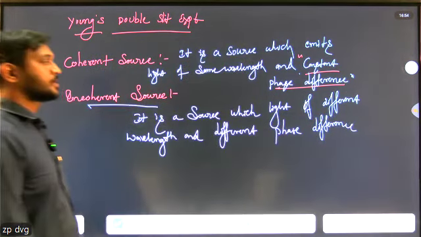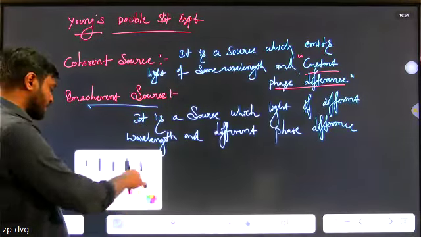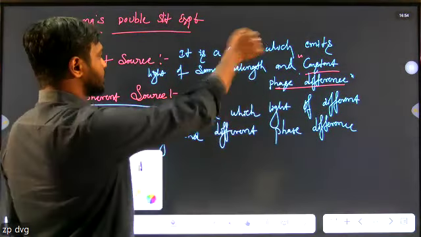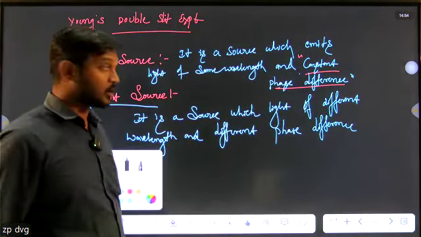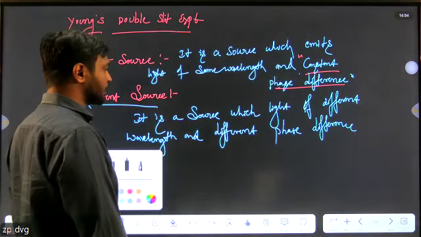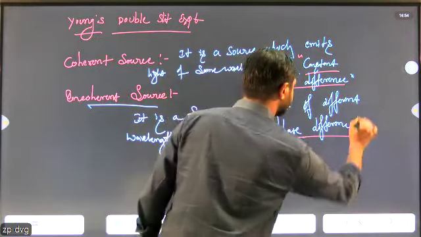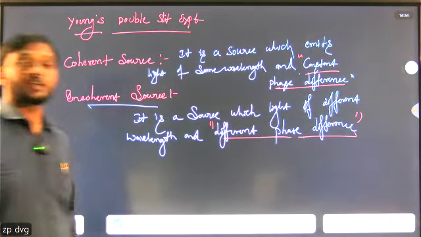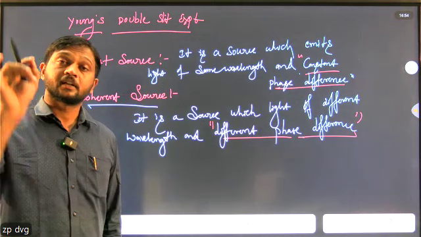What is a coherent source? It is a source which emits light of same wavelength at constant phase difference. An incoherent source emits light of different wavelength at different phase difference. The most important concept, coherent source.